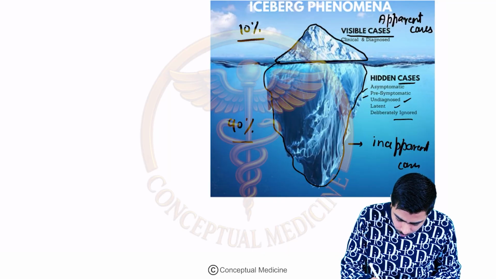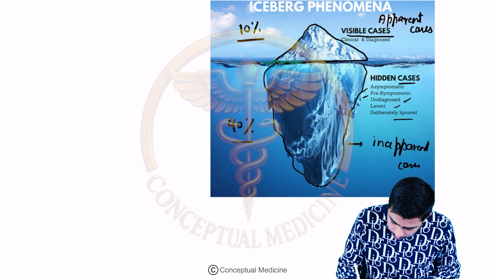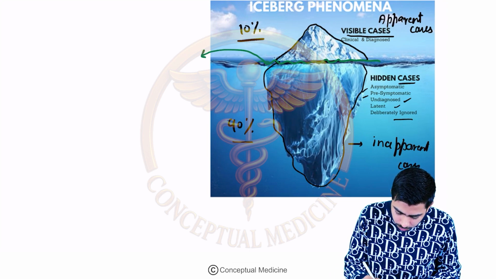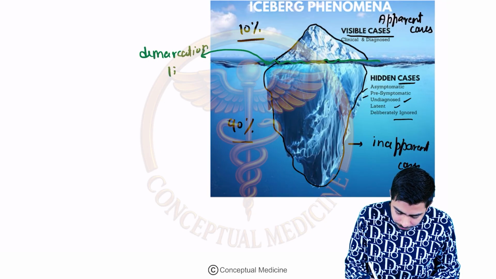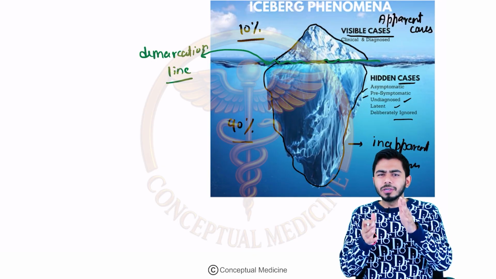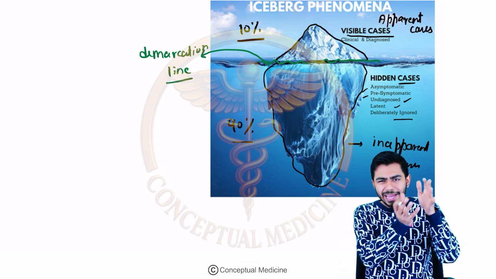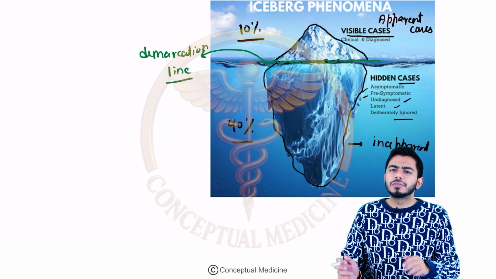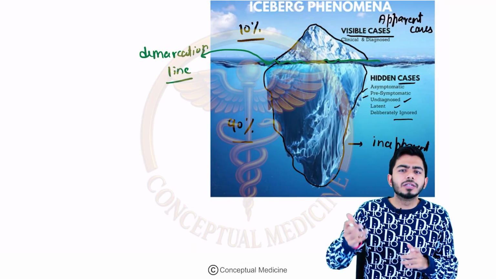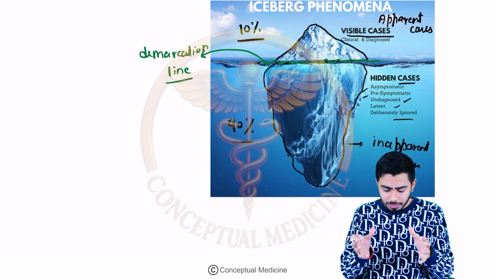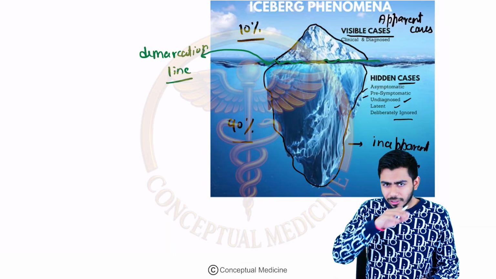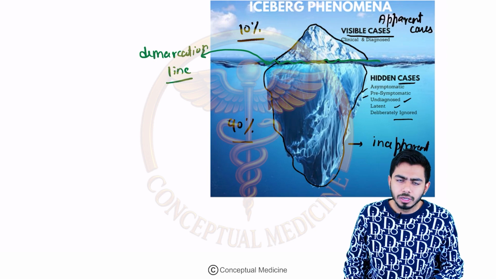And the surface of water, right? If you talk about this surface of water, it tells you about the demarcation line. What do I mean by that demarcation line? Demarcation line means it is in between. Like you may diagnose it clinically by the help of signs and symptoms of the patient, or you might take the help of investigations also, because some part of it might be hidden as well. So those will be denoted by the surface of water. I hope you got it.